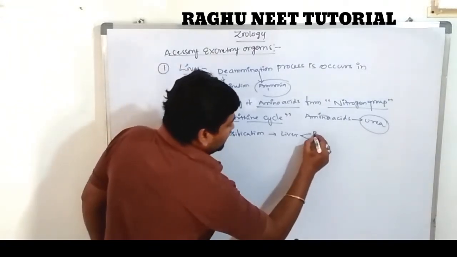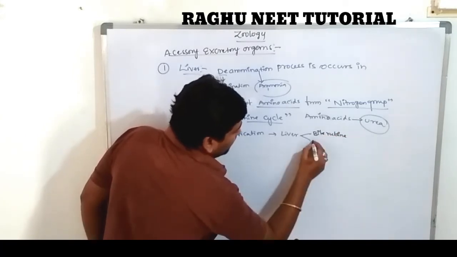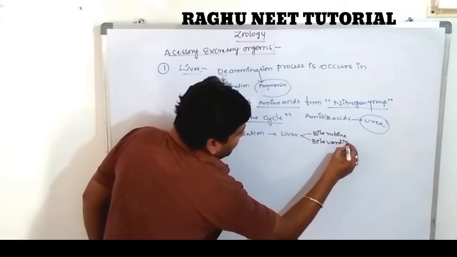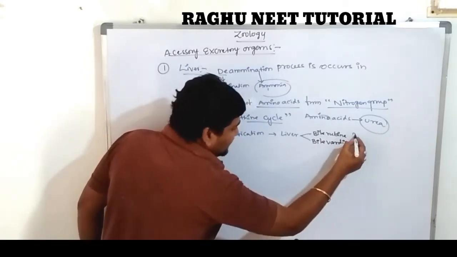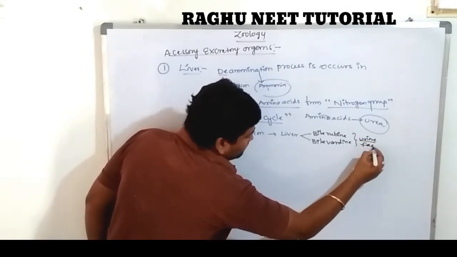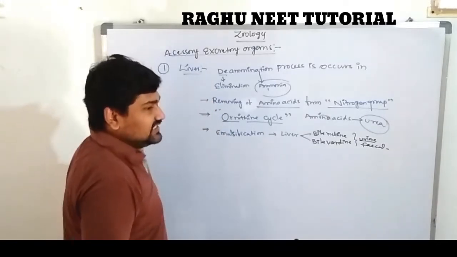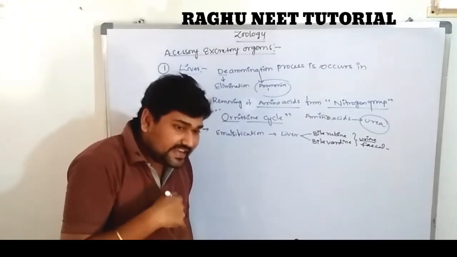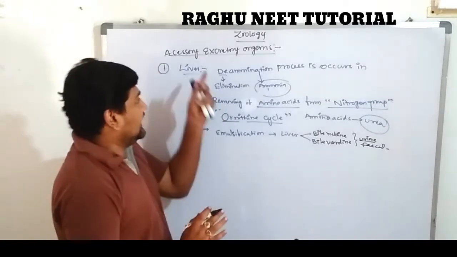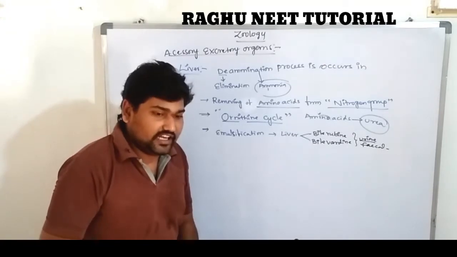The excess amount of bilirubin and biliverdin is also excreted through urine or fecal material. The liver is one of the largest organs in our body. It is also responsible for acting as an accessory excretory organ in our body.